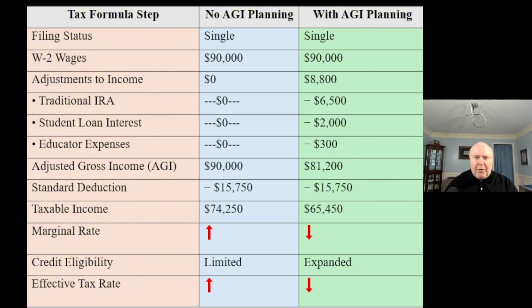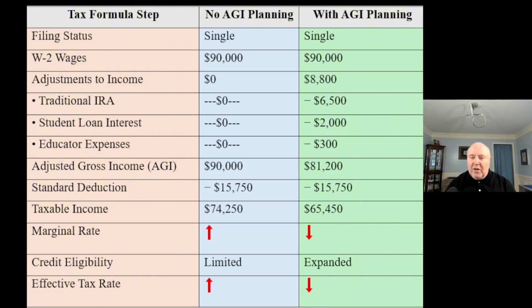Now, when I went through with this example, I wasn't looking at the credit specific amounts. I just wanted to use this as a basic example. So now let's look at what happens if we have a taxpayer who's actually proactively engaging in their AGI planning. Okay, they're proactive about this and they want to minimize their tax liability.